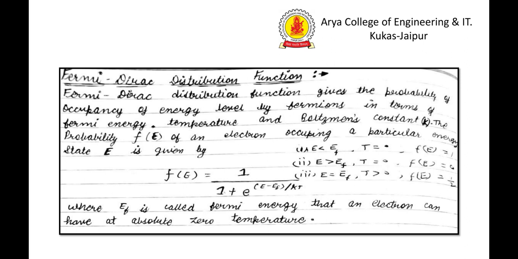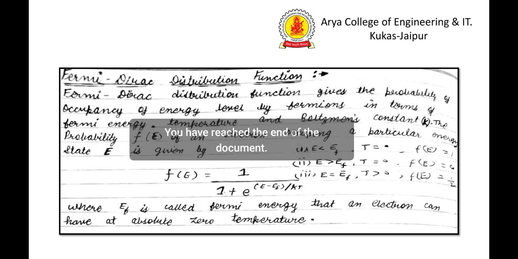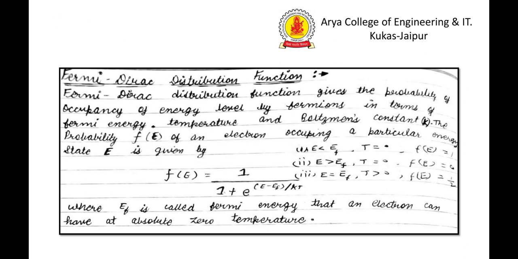In the last case, if we put E equal to E_F in the Fermi-Dirac distribution function and T greater than 0, we get the Fermi-Dirac distribution function equal to half. So in this way we can explain the temperature dependence of the Fermi-Dirac distribution function. Thank you.